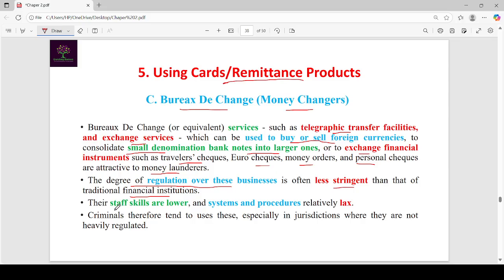And in these money exchanges, their staff skills are lower and their systems and procedures relatively lax. Regulatory guidelines are less stringent, systems and procedures also lax, and their staff skills are lower. So these are the advantages to the money launderers, criminals or terrorists. That's why they are attracted to this method for their illegal activities.